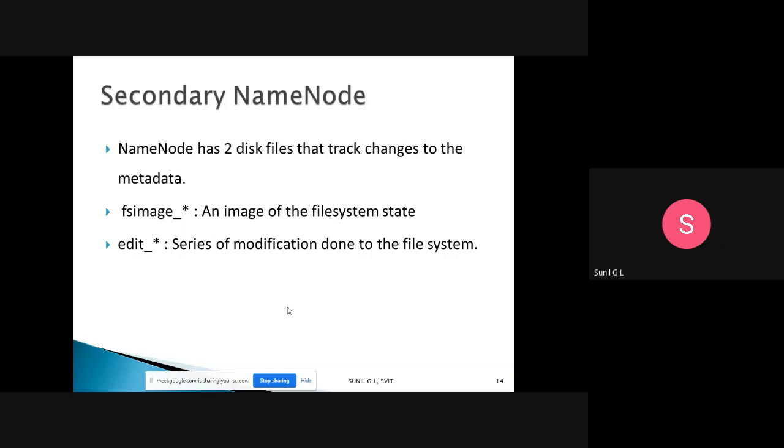Whenever you want to modify the file system, that series of modifications is recorded. These are the two disk files in the secondary name node.